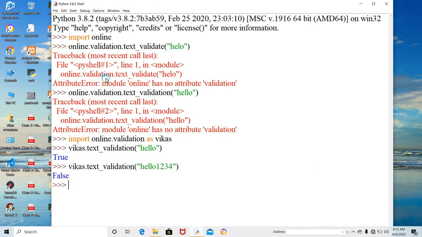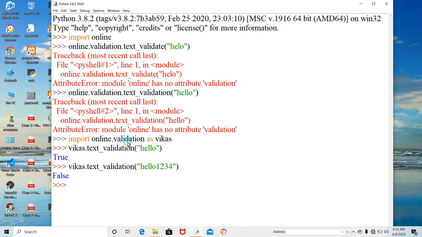Look here, I'm able to access it here, and you may be having trouble with how we are accessing. In the previous video, you remember how we access the module. Import is the keyword that imports the modules. And what is the package name? Online. So we have to write from the online package, which modules we are using, that we have to write the names. That's why I have written here import, package name online, and module as your validation.